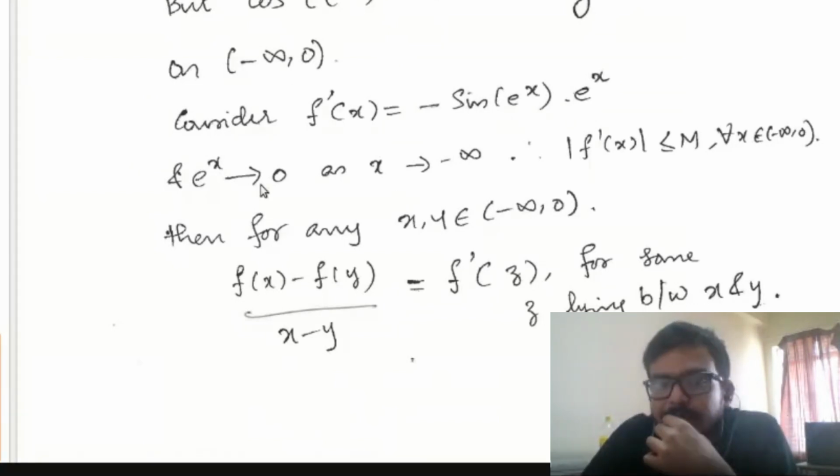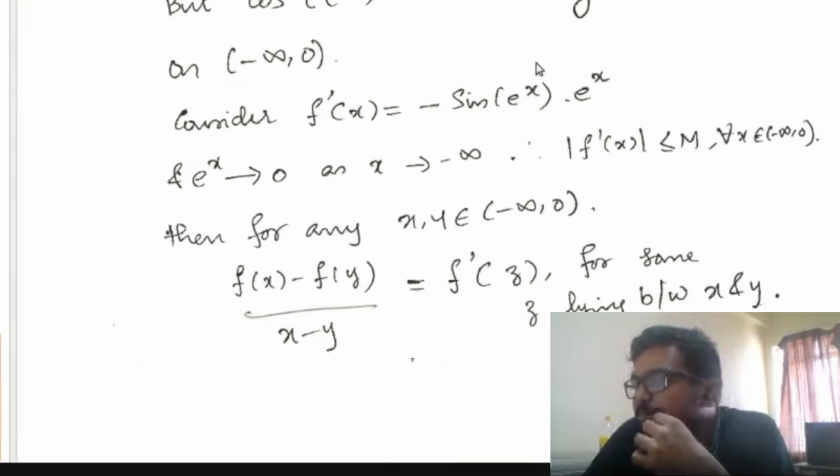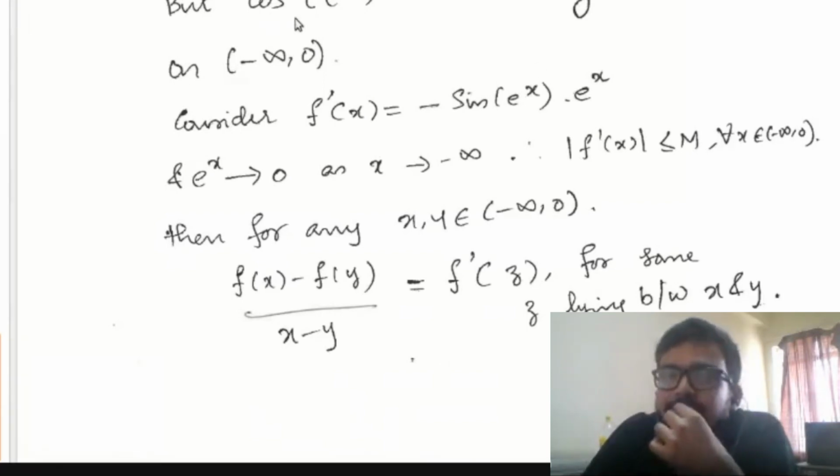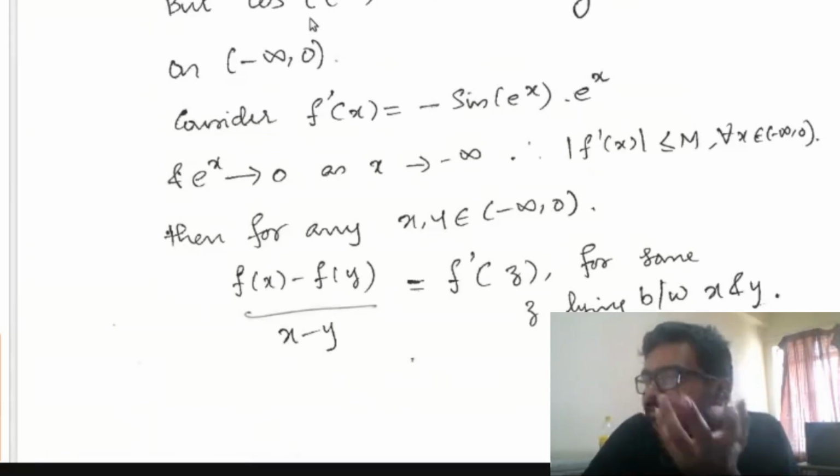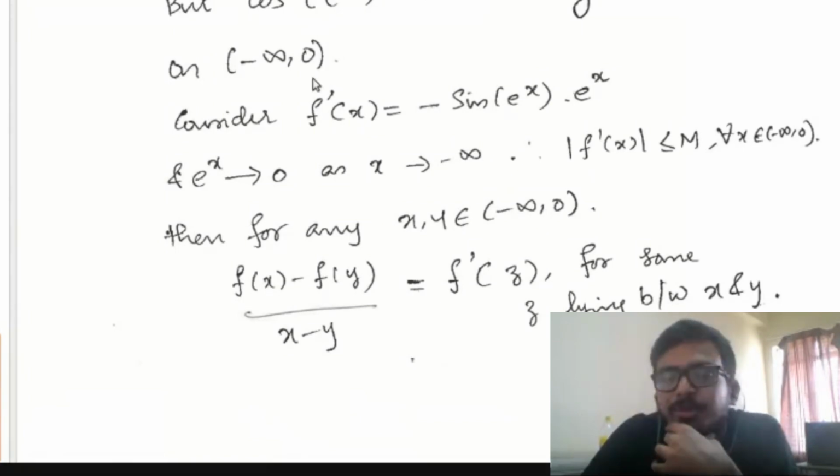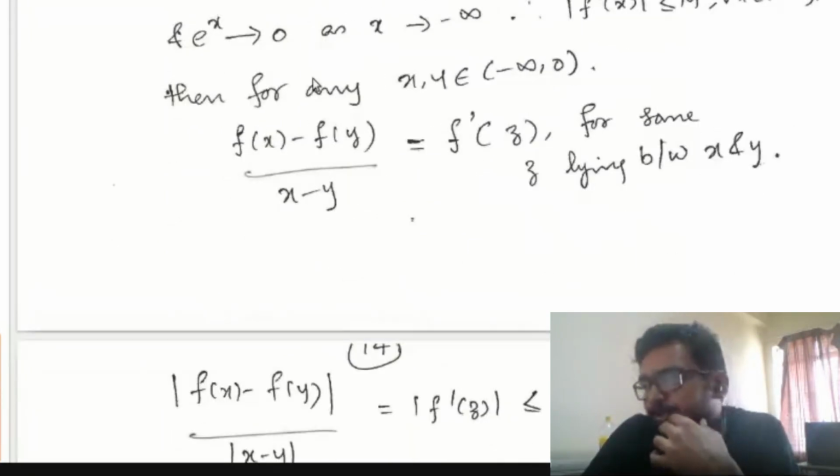And also, in this interval, e raised to x will converge to 0 as x tends to minus infinity. So what does it mean? This f dash of x is a bounded function. That means in this interval, the function cos of e raised to x has a bounded derivative. So if you have a function with bounded derivative, then f has to be automatically uniformly continuous.